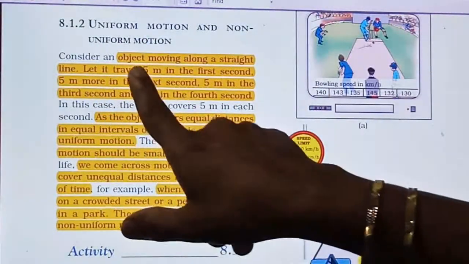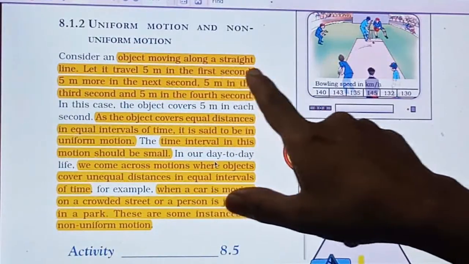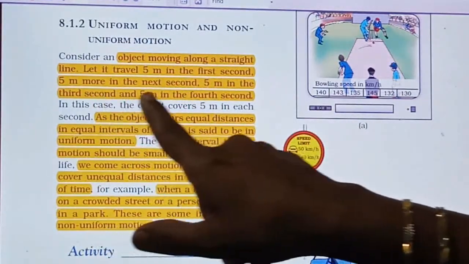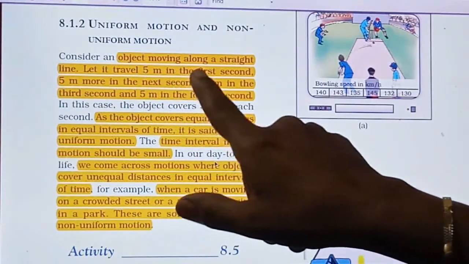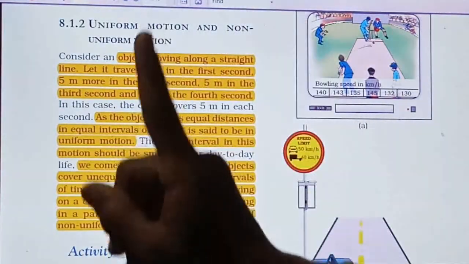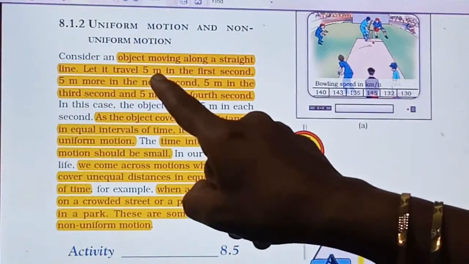See here, the object is moving steadily in a straight line. Let it travel 5 meters in the first second. Then in the next second it will again travel 5 meters.